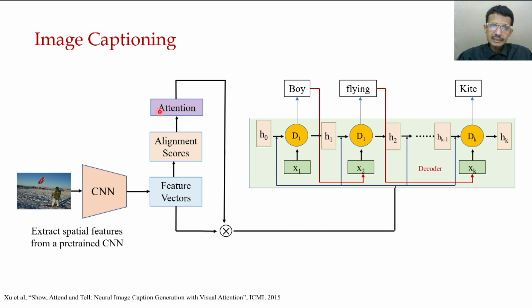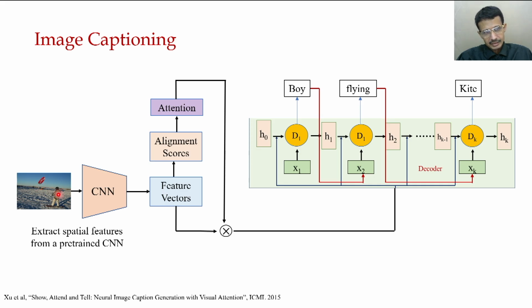Okay, so attention is basically this: given a feature vector, which part of the feature vector is more important, rather than giving the same priority to everything in this input modality. Let's try to understand from this image. Given this image, this boy is a very important region of interest. This kite is another region of interest.